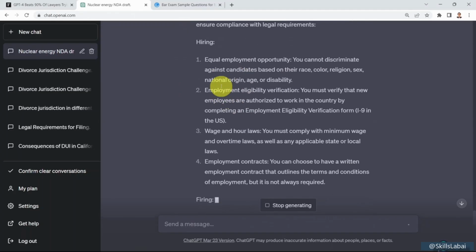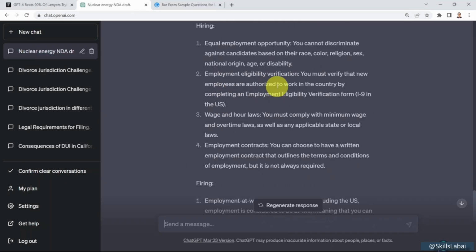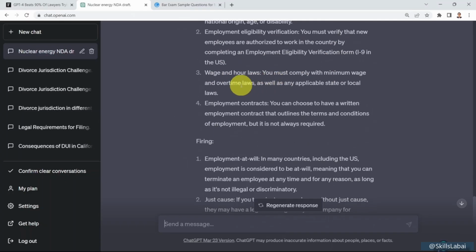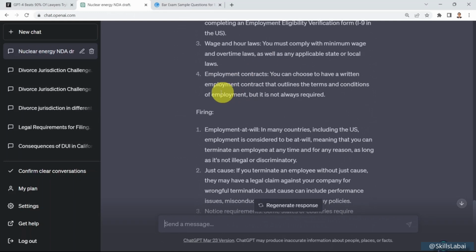It will tell you, first you need to ensure that you have equal employment opportunity for everyone, no matter the race, color, religion, and sex. Employment eligibility verification: you must verify that new employees are authorized to work in the country. You need to ensure that you are complying with wage and hour laws within that specific country. And of course, employment contract: you can choose to have a written employment contract to outline that or not, but this is not always required.